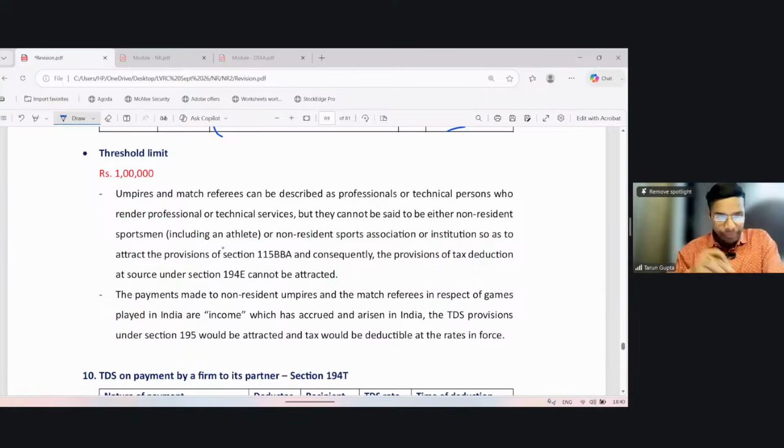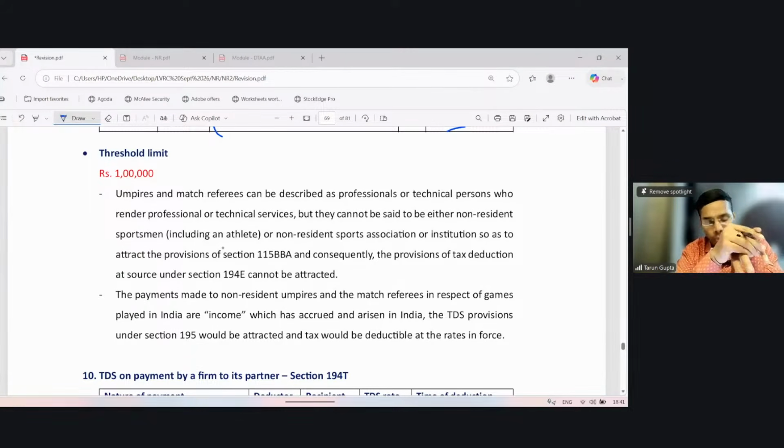Now see an interesting point. It says whether umpires and match referees can come under the scope of 115BBA. So 115BBA is applicable on sportsmen, sports association, or entertainer. Of course, the umpires are not entertainers; they are not entertaining you. Secondly, they are not a sports association. So can we call them sportsmen? Tell me. If the answer is yes, then they can be covered under 115BBA. If the answer is no, then they're out of 115BBA. Because the last two categories of person, generally they don't fall. Very, very straightforward. But can we call them sportsmen?